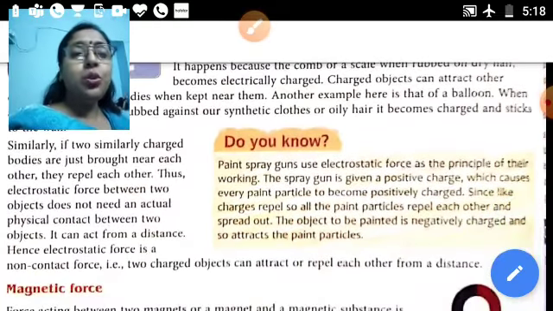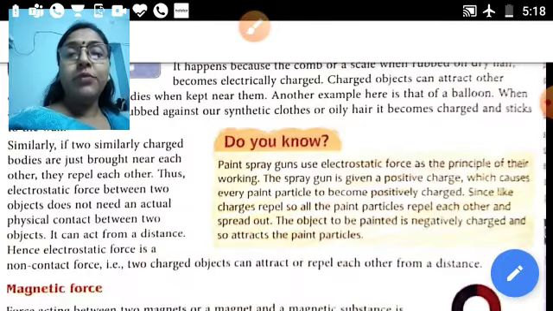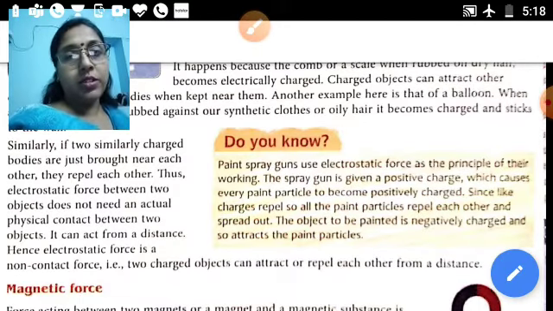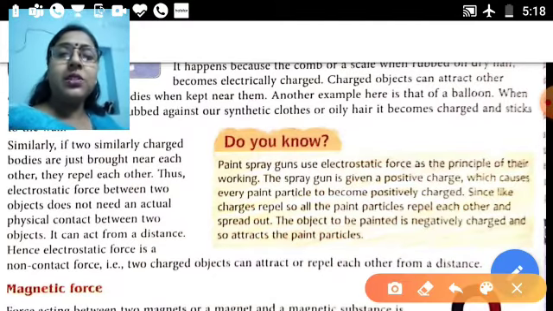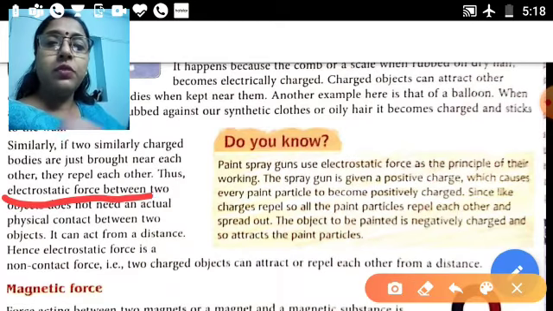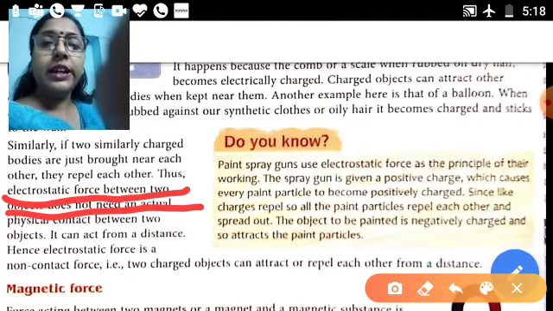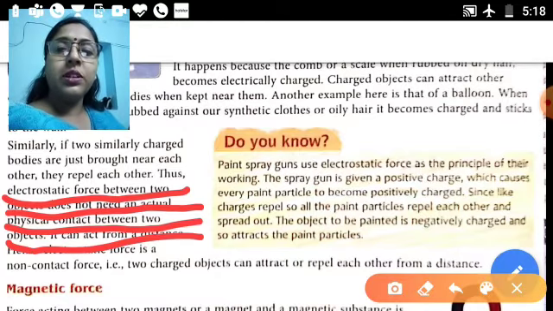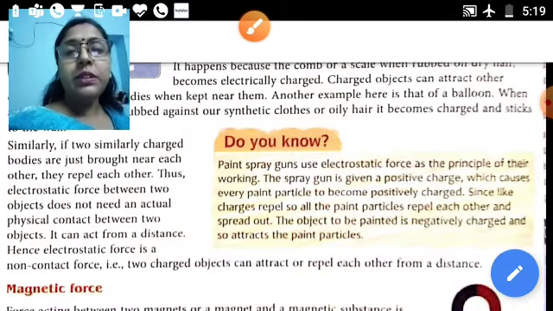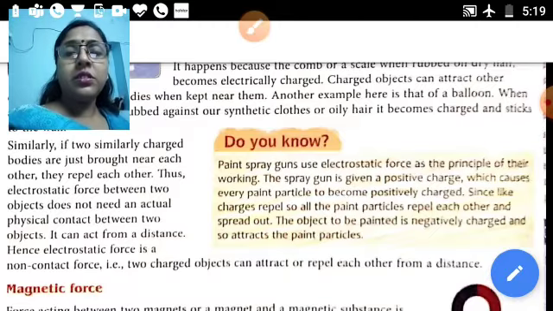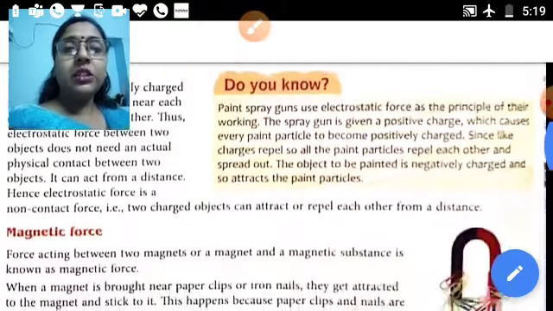If two similarly charged bodies are brought near each other, they will repel each other. So electrostatic force between two objects does not need actual physical contact, and that's why it is called a non-contact force. Underline this: electrostatic force between two objects does not need actual physical contact between the objects. It acts from a distance. Two similar charges will repel each other, and a charged and an uncharged body will attract each other. So that is about electrostatic force.